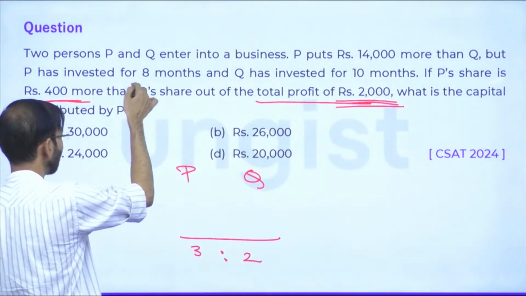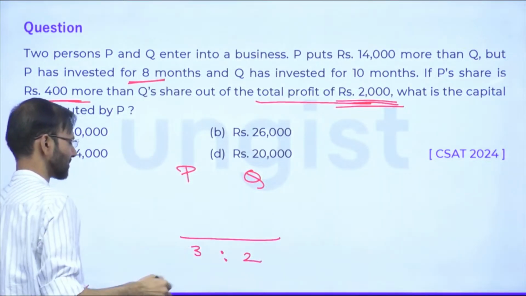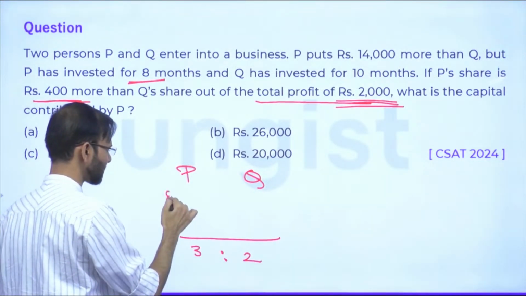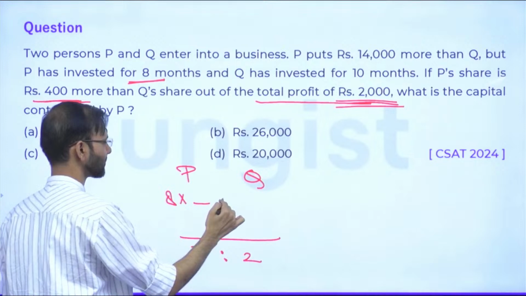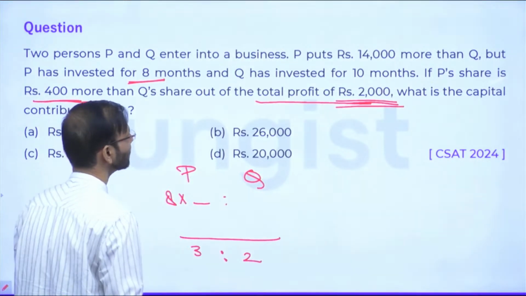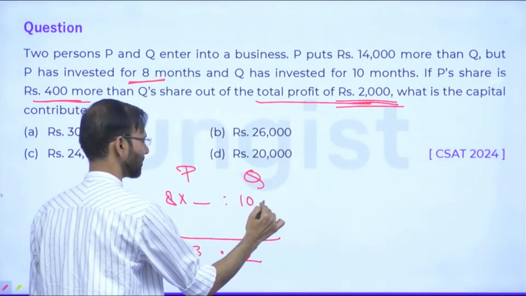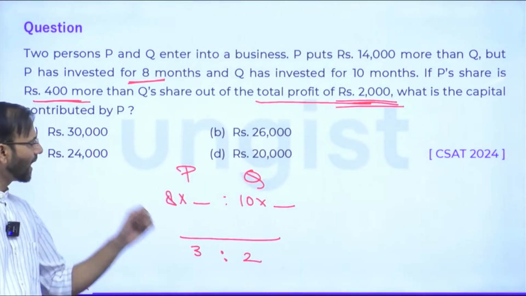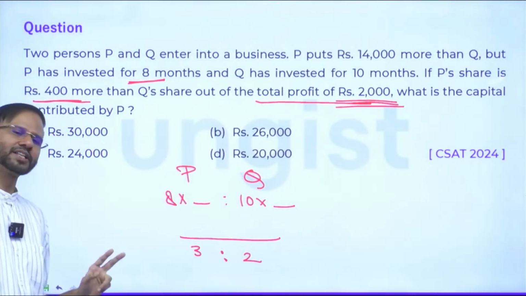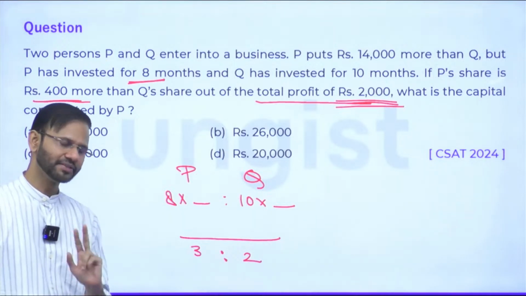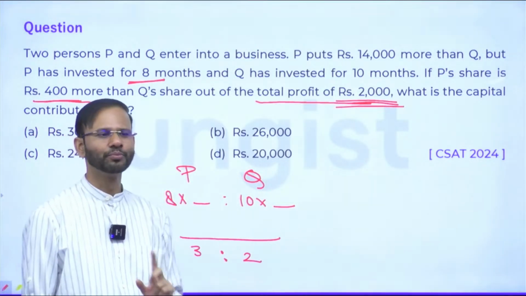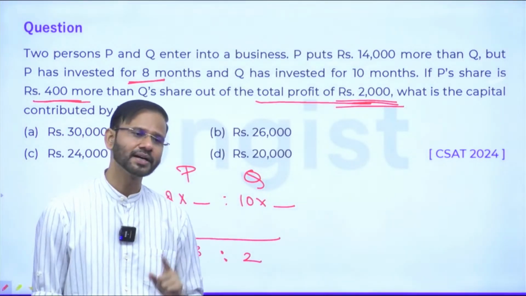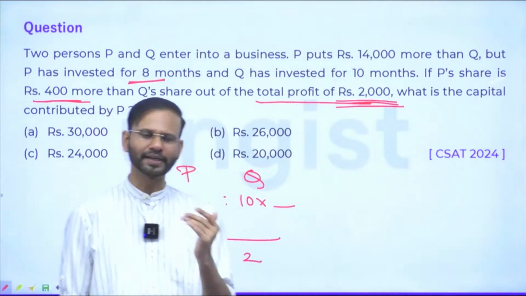After that, two persons P and Q started the business and P puts 14,000 more than Q, but P has invested for 8 months. Guys, just look at this. P has invested for 8 months, right? And Q has invested for 10 months. इधर देखिए जरा. I will be solving this question with two processes. The one is assuming X and the second one is taking the options.